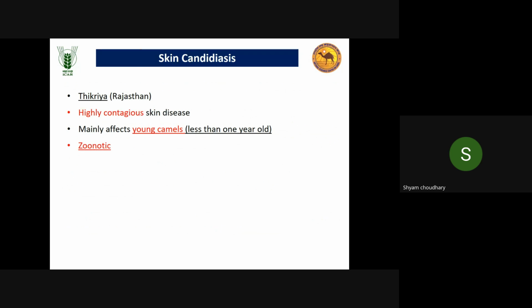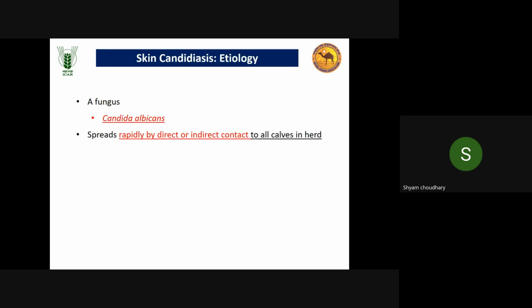Then the next disease is skin candidiasis. It is also one of the most important diseases in camels. It affects young camels less than 1 year old mostly, because older camels are adult and immune to this disease. Locally, it is known as Tickeria. I will explain why the name Tickeria came. It is highly contagious and zoonotic in nature.